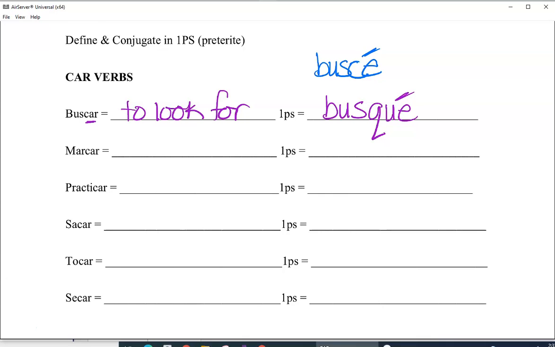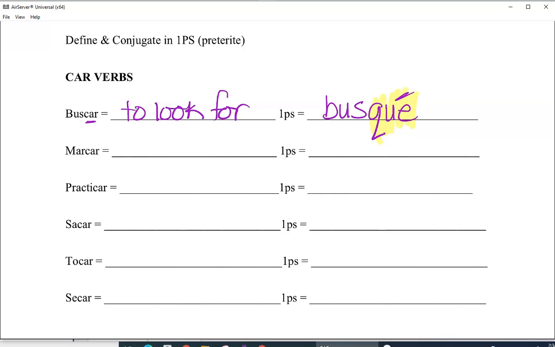It just doesn't sound right. It's not pronounced busque. Naturally, you want to say yo busqué. And yo busqué means I looked for. So this blue part here that I'm erasing, that is wrong information. You want it to end in the Q-U-E.